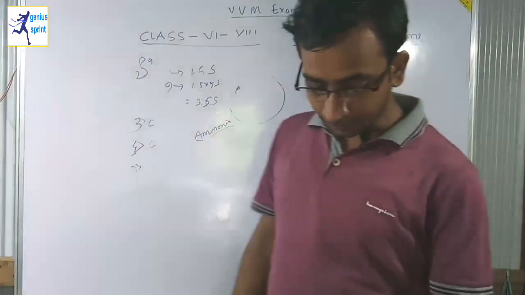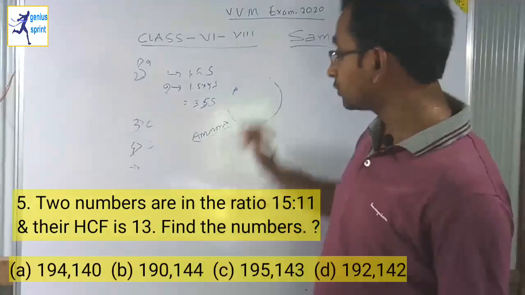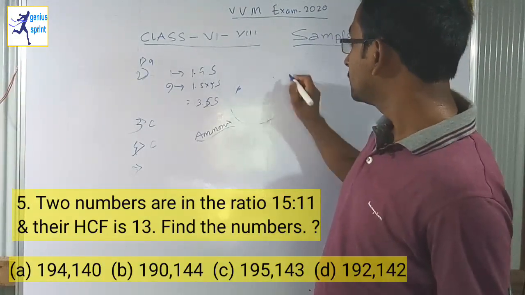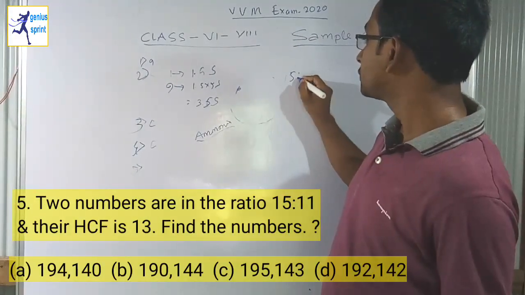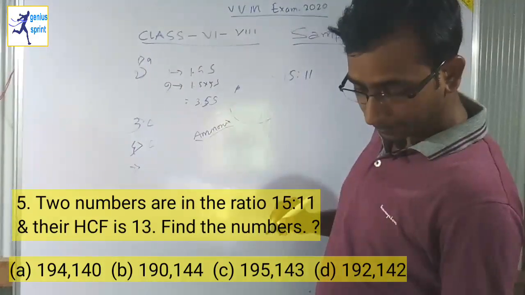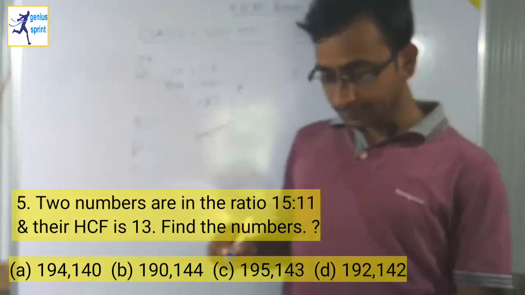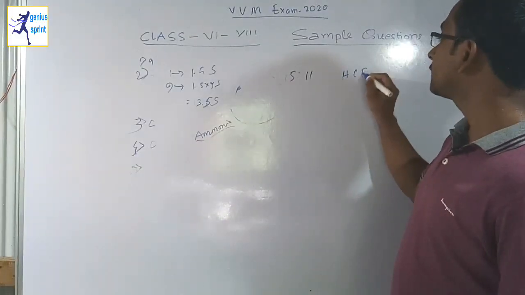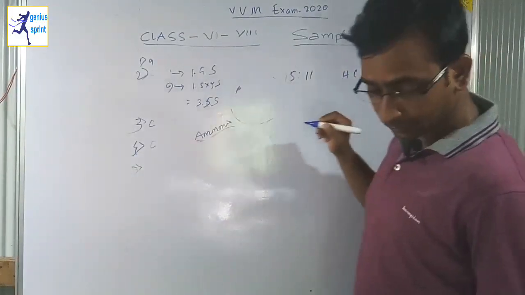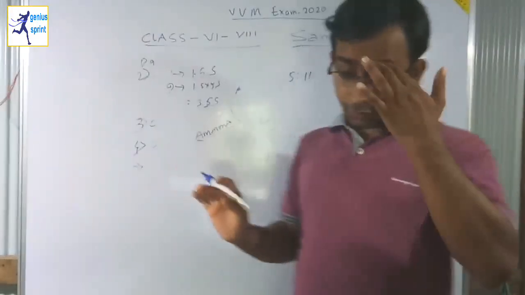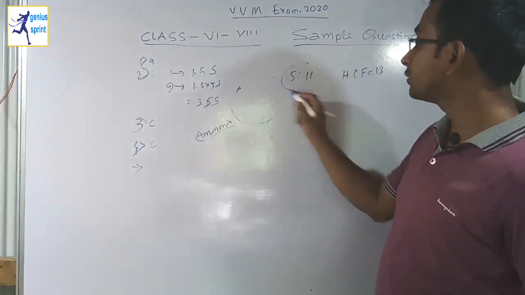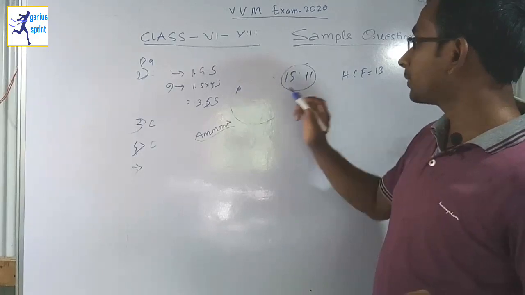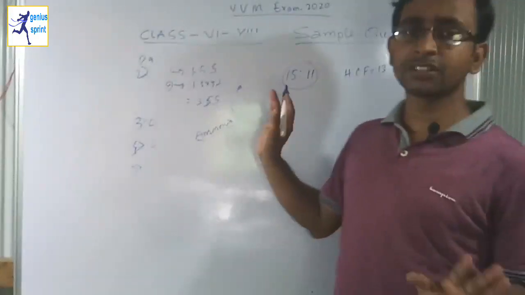Question number 5. The numbers are in the ratio of 15:11, and their HCF is 13. Find the numbers. For this question, first of all you have to choose the numbers, because they are in the ratio 15:11.